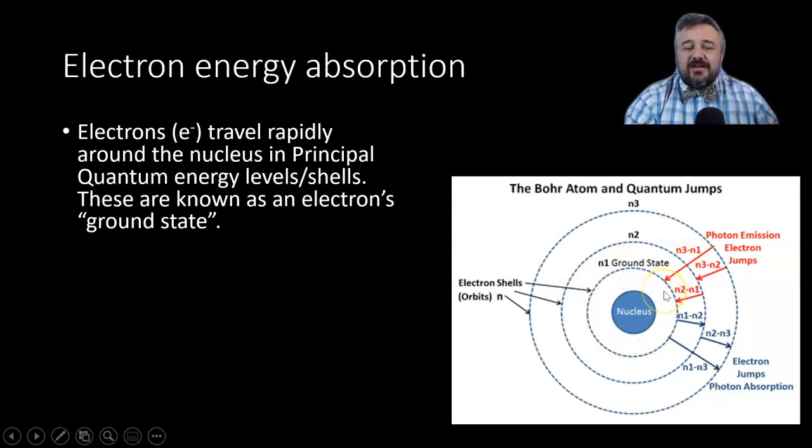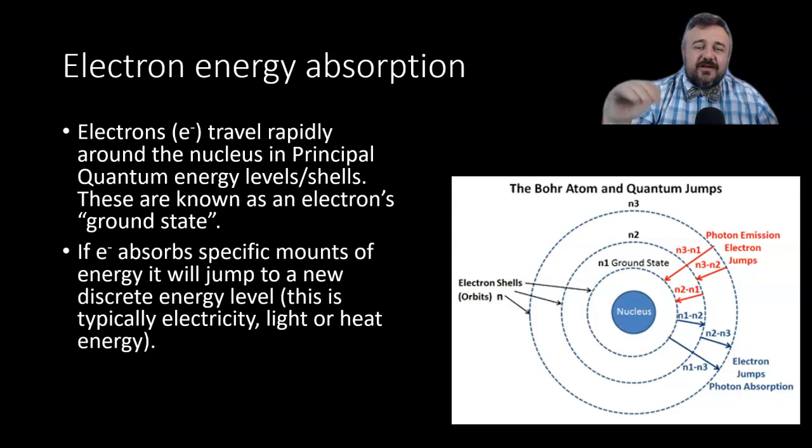And the shell that it lives in primarily, or where it's located before it gets excited, is called its ground state. We see they're numbered N1, N2, N3, and then N4, 5, 6, and so on. Those are the principal quantum energy levels, which again, in your junior years, you probably called electron shells.